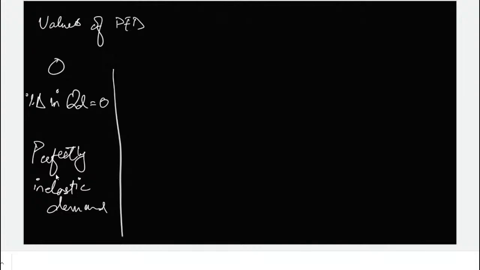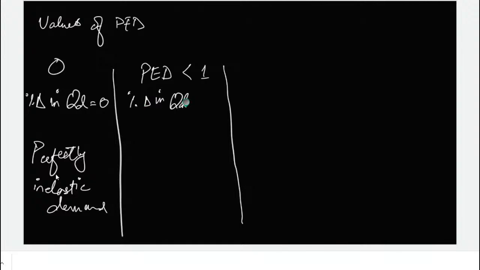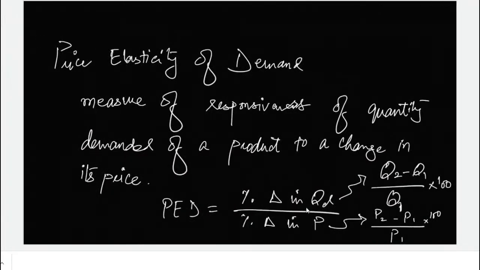Then there could be the case when the value of PED is less than 1. So when will I have PED less than 1? It would be when the percentage change in QD is less than the percentage change in price. When the denominator is greater than the numerator, the answer will be less than 1.